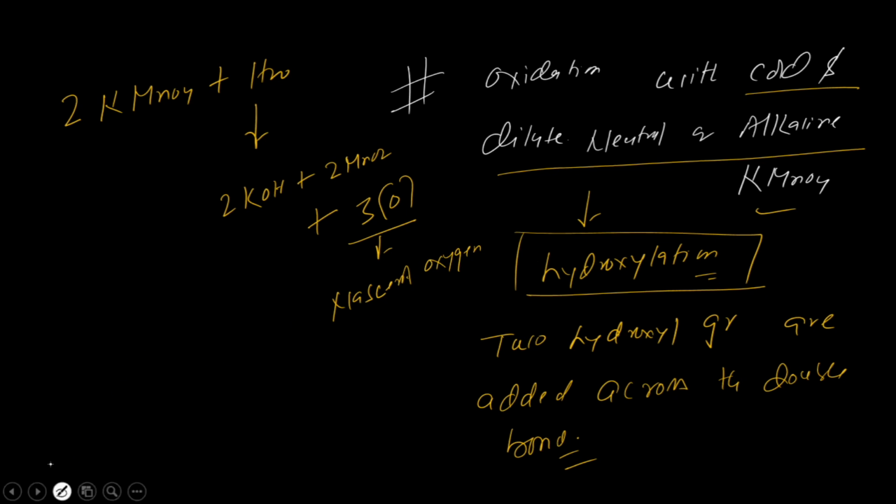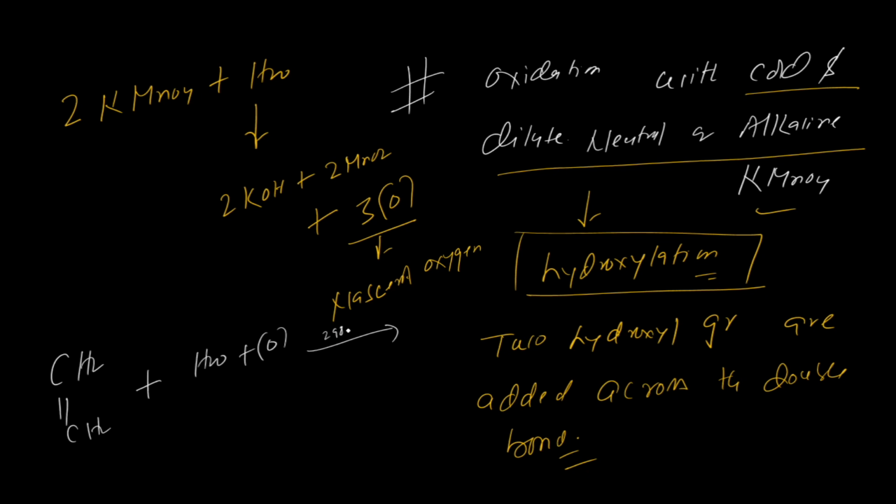How will it react with the alkene? Suppose we have taken CH2 double bond CH2, in the presence of H2O plus nascent oxygen from the KMnO4, at a temperature between 298 and 303 Kelvin.